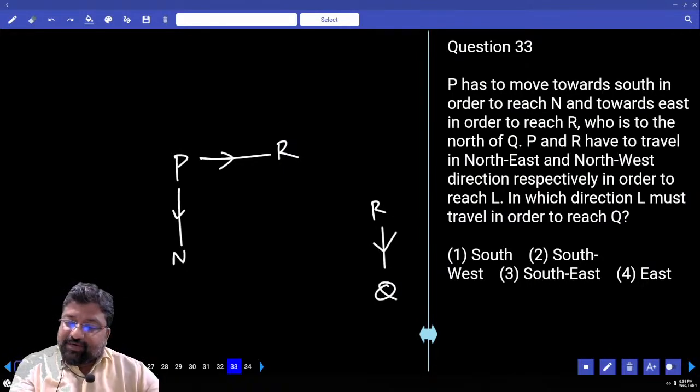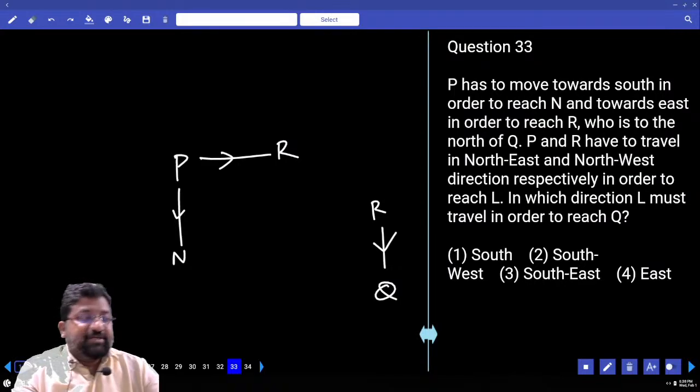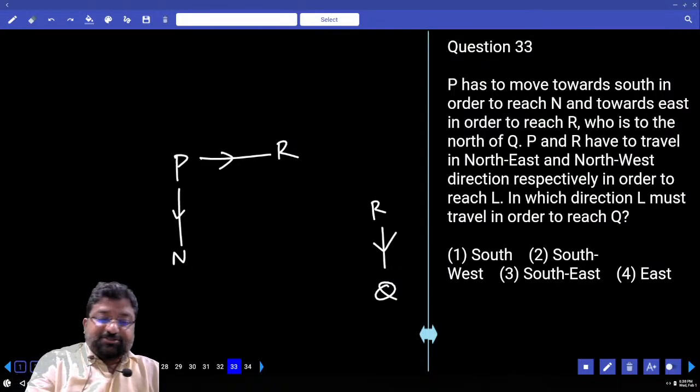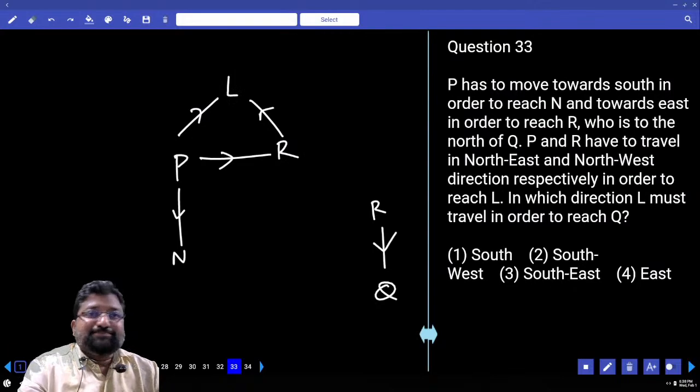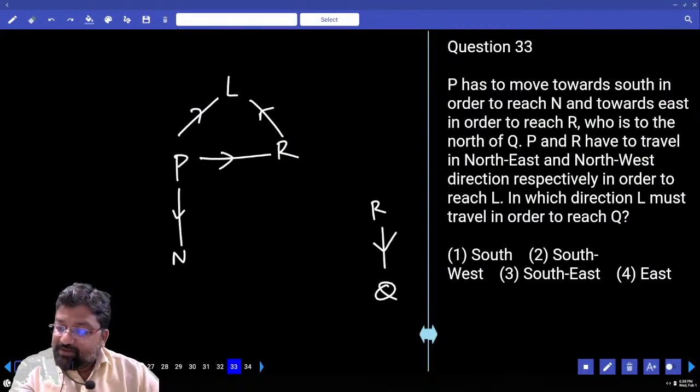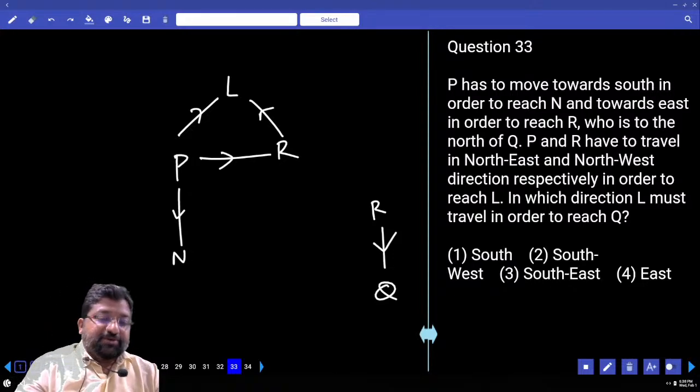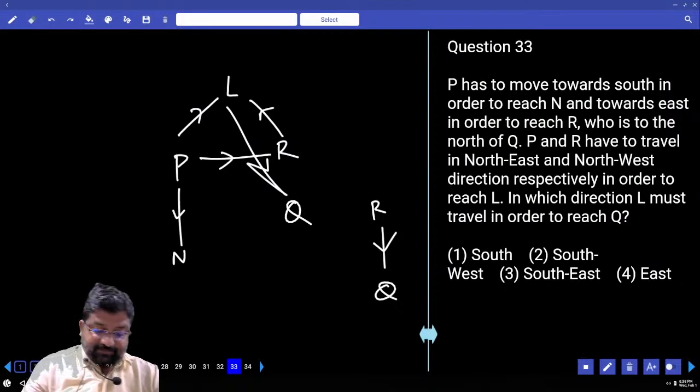P and R have to travel northeast and northwest direction respectively in order to reach L. First P northeast, R northwest in order to reach L. Correct? Next question. In which direction must L travel in order to reach Q? Q is here, right? What is this considered as?